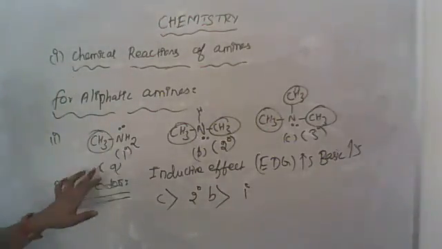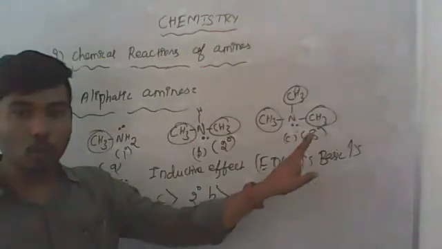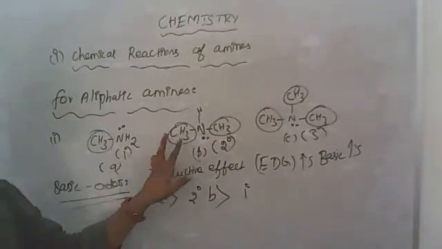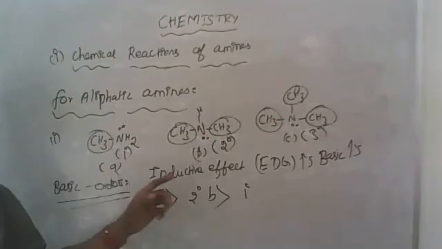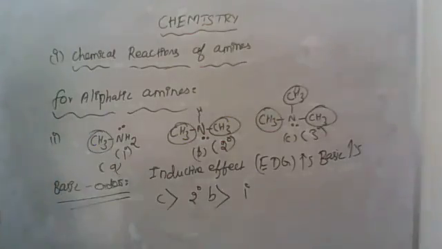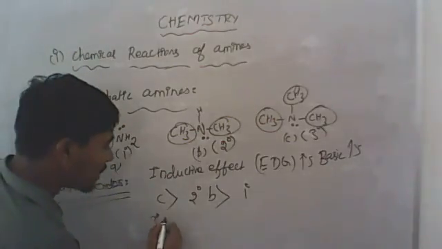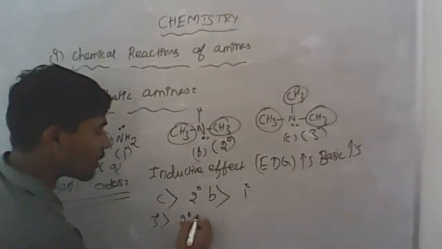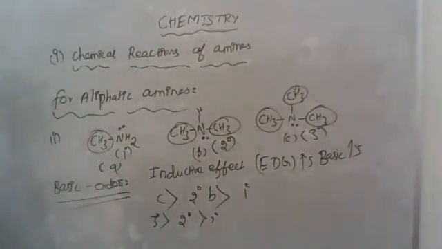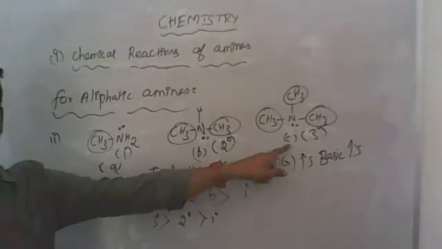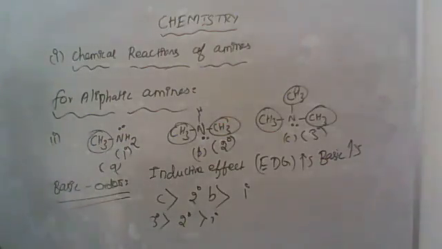Why? Because in C ல there are three donor groups இருக்கு, but in the case of secondary ல only two donor groups, primary ல there is only one donor தான். அப்போ tertiary amines are more basic than secondary amines and primary amines. So basicity order யாருக்கு அதிகமா இருக்கும் அப்படின்னா, இந்த first factor, அதாவது inductive effect வச்சு சொல்லும்போது, இவங்களுக்கு தான் high-ஆ இருக்கும். Remaining two factors நம்ம next class ல பார்க்கலாம். Thank you so much.